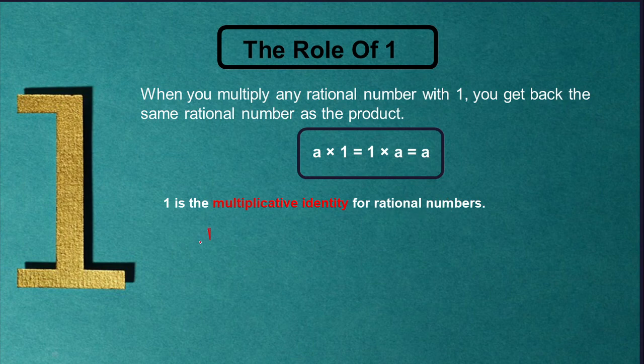Now let's check this. Half into 1 is going to be half. You got the number itself. If I consider the number as a, into 1 I got a itself. Okay, so whenever you are multiplying 1 with any number, it may be a rational number, whole number or integer, you are going to get the number itself.